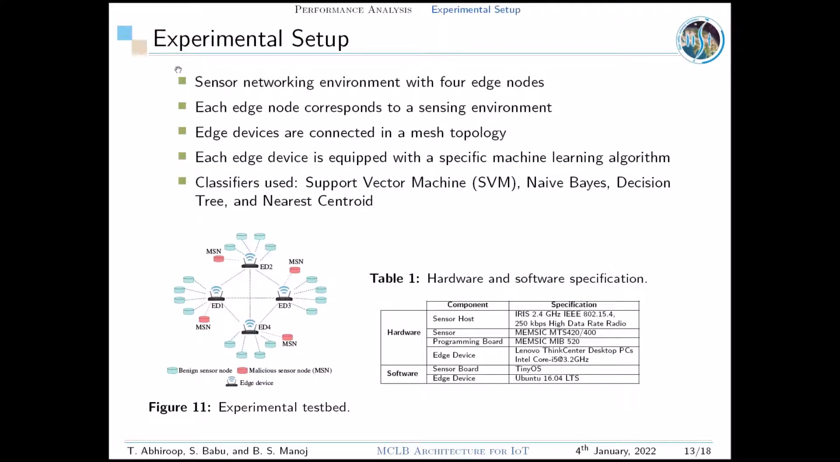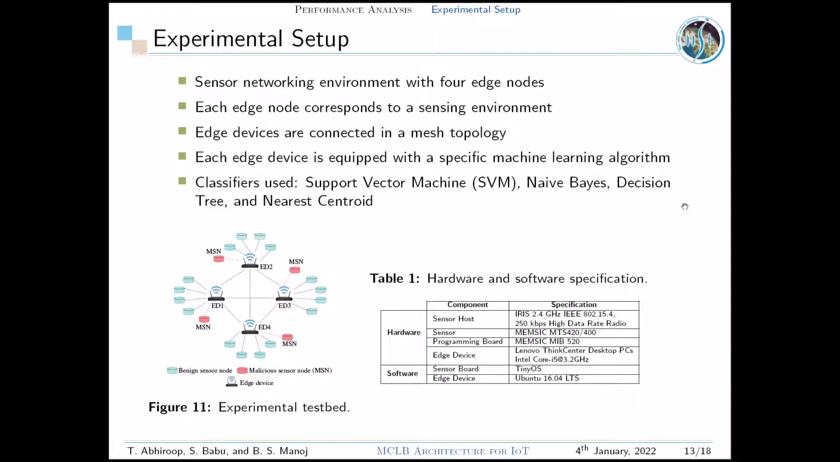Coming to the experimental setup, in order to testify the efficacy of our MCLB model, we deployed an experimental testbed with 4 edge devices connected in mesh topology, where each edge device represents a separate sensing environment. Parallelly, malicious nodes were introduced in each environment to trigger false actuation.